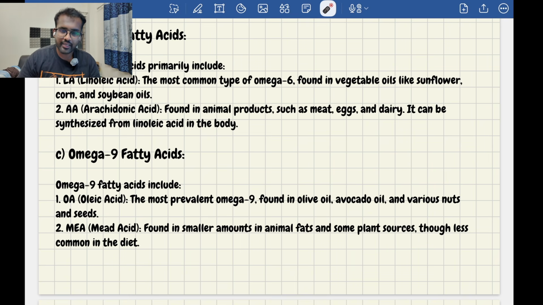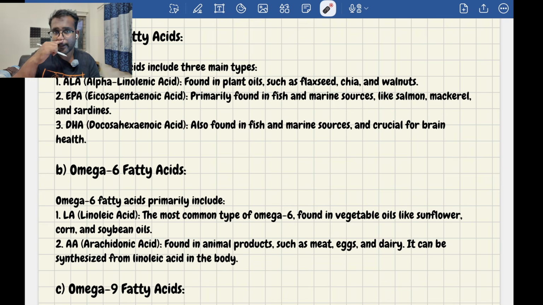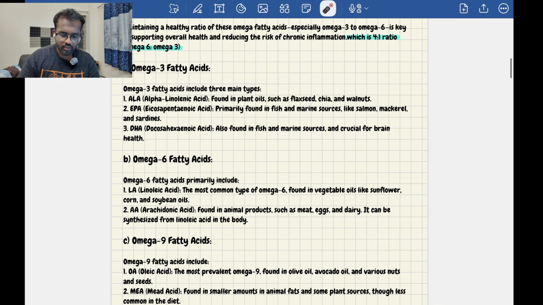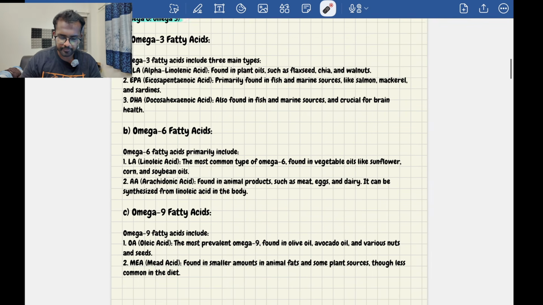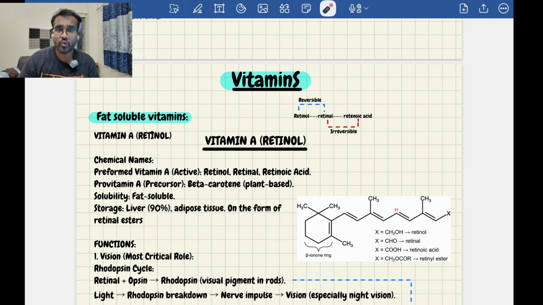So the main essential fatty acids are omega-3 and omega-6. Always remember, omega-6 has to be balanced with omega-3, or else the inflammation in the body will go up. This is regarding essential fatty acids. I hope you're getting my point. If you have any kind of doubt, you can leave a comment down. I'll reply to that. Then we'll discuss vitamins.